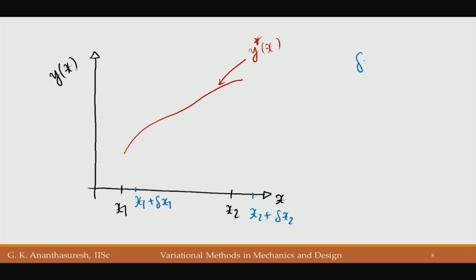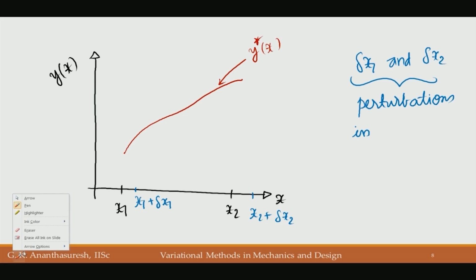So delta x1 and delta x2 are perturbations given to the ends which we do not know, that is why we need to do this.